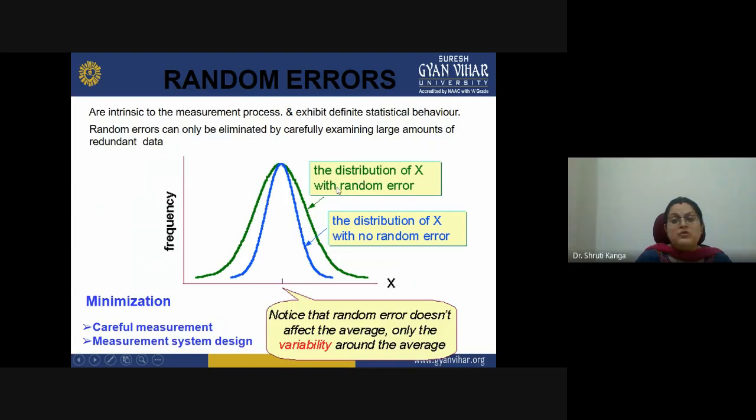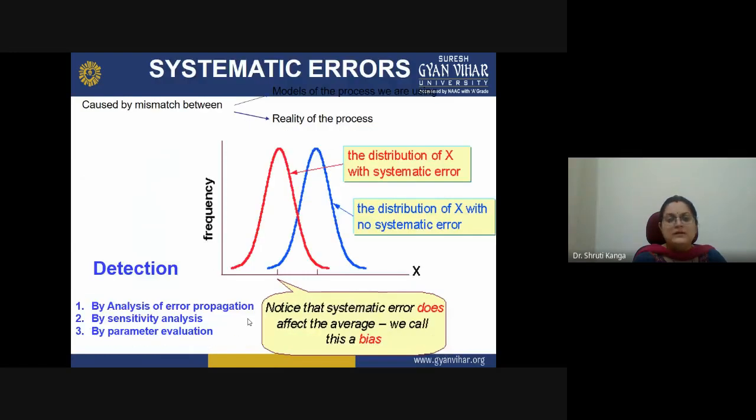The distribution of X with random error. Okay, so here you can see we have a small statistical error. If we are having errors like this, how can we minimize them? We have to be careful while doing these kinds of measurements, and with measurement system and design related errors. Okay, so this is how random error takes place and how we can go about minimizing the random errors.